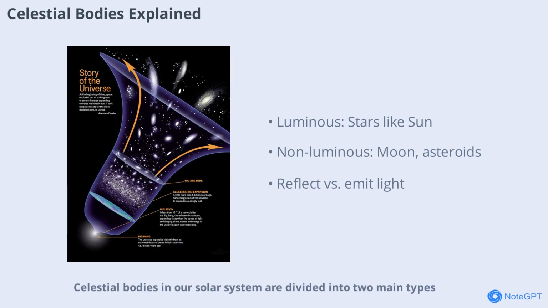Celestial bodies in our solar system are divided into two main types, luminous and non-luminous. Luminous bodies like stars produce their own light. The sun is our closest and most important star. Non-luminous bodies such as the moon, asteroids, and comets do not emit their own light but can reflect light from other sources. These bodies add diversity to our solar system and play important roles in its structure and evolution.